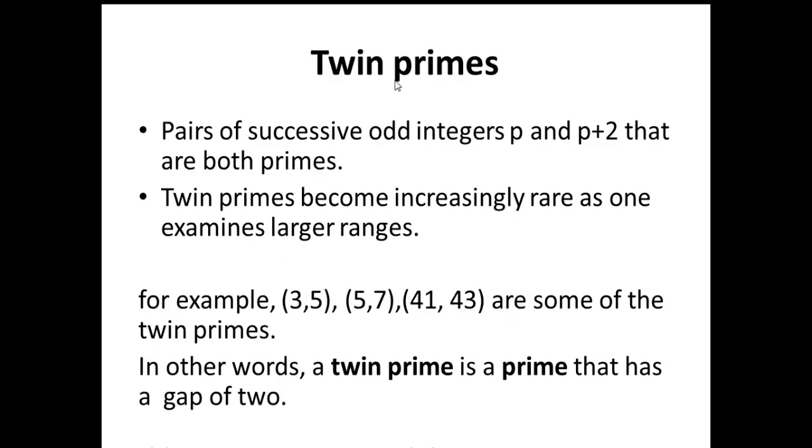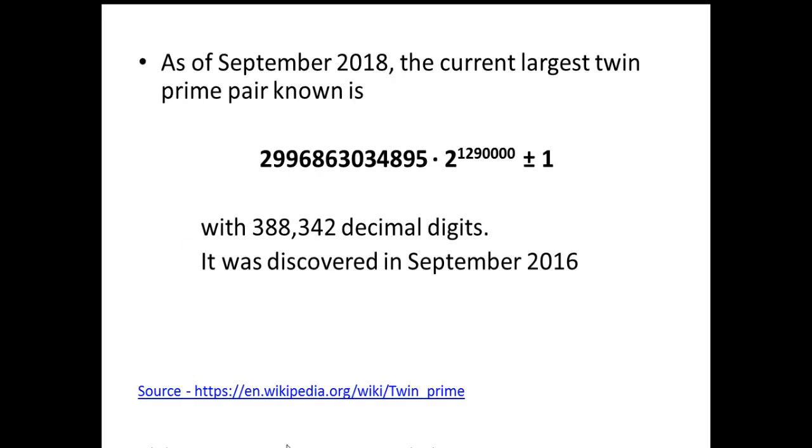Twin primes. Pairs of successive odd integers p and p plus 2 that are both primes are called twin primes. For example, 3 and 5, 5 and 7, 41 and 43 are some of the twin primes. A twin prime is a prime that has a gap of 2. This is the latest twin prime which has been found. It has 388,342 decimal digits and it was discovered in September 2016.